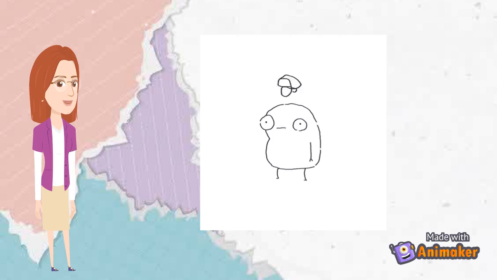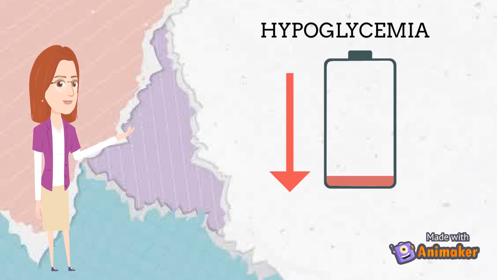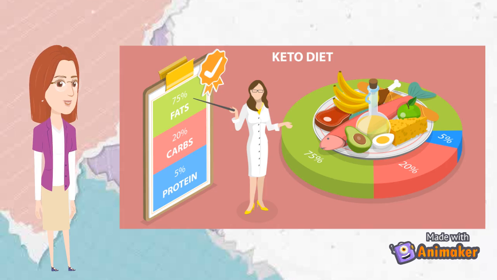And lastly, it can cause brain sluggishness. And if we consume too low an amount of carbs, first, our blood sugar level may drop below normal level, hypoglycemia. Next, it may lead to ketosis. Lastly, it can also increase risk of death due to cardiovascular disease, cerebrovascular disease, and cancer.